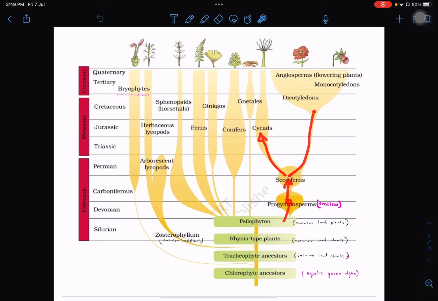From the seed ferns themselves, the angiosperms or flowering plants also evolved. First dicotyledons evolved, followed by monocotyledons. You can see that angiosperms were very dominant, and the Cenozoic era is the era of angiosperms. That's why this shaded region is very wide in the Cenozoic era for angiosperms. So this is plant evolution, and questions can be asked from this diagram. Next we'll discuss the animal